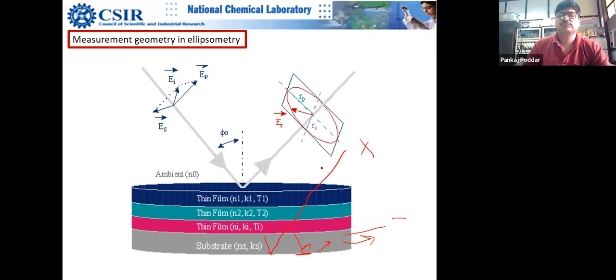It's not allowed. And of course, it should be as flat as possible. It should be a known material. When I say know the substrate, you should know at least what the substrate is made of, so you can put it in the fit parameter.